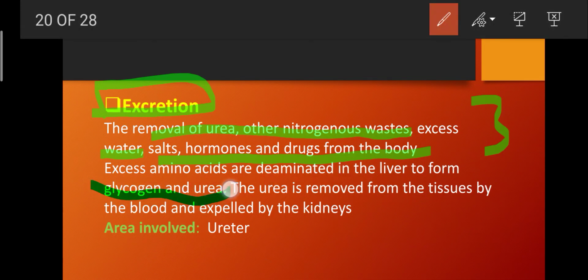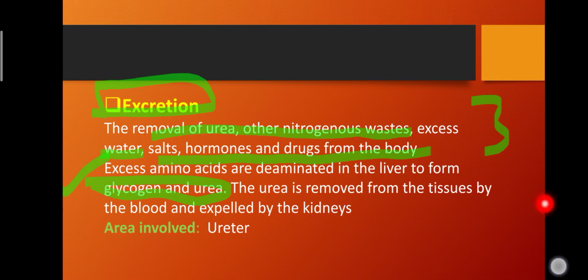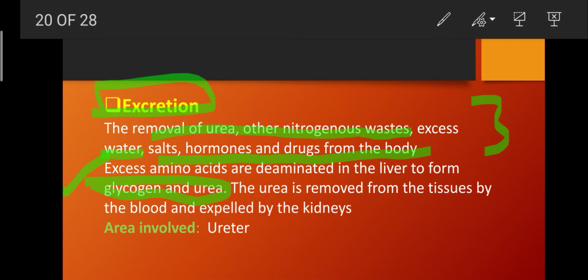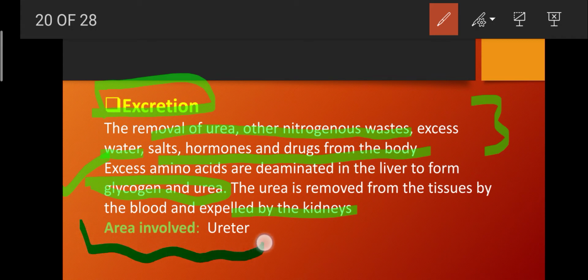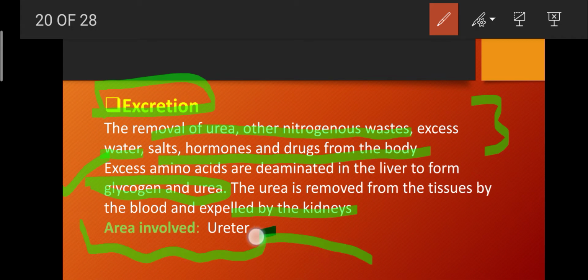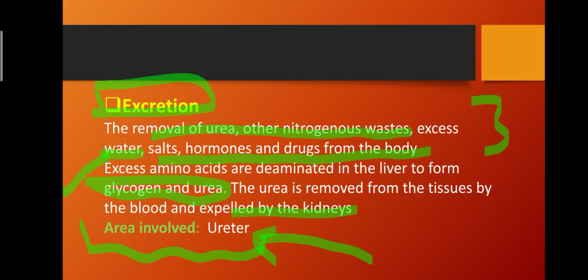We have already described deamination. The urea is removed from the tissues by the blood and expelled by the kidneys. The area involved in excretion is the ureter.